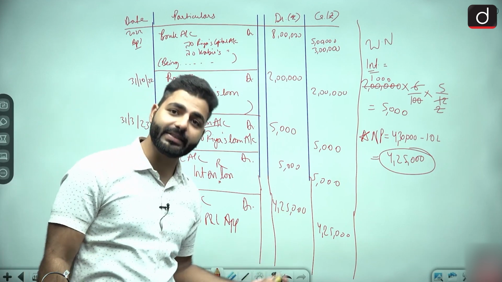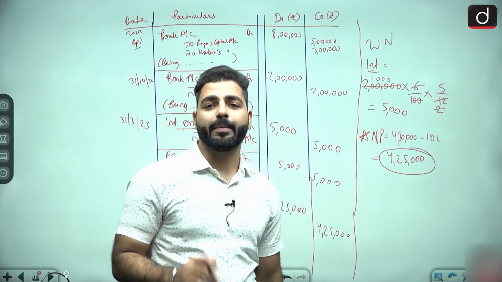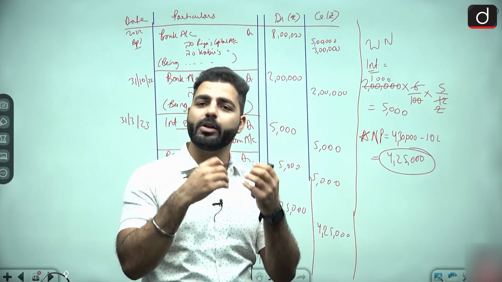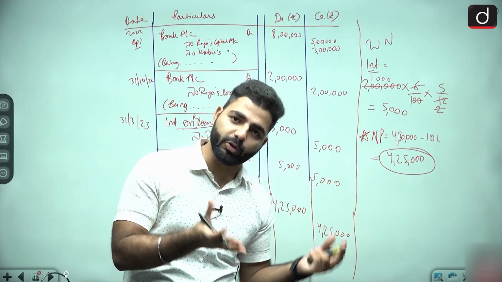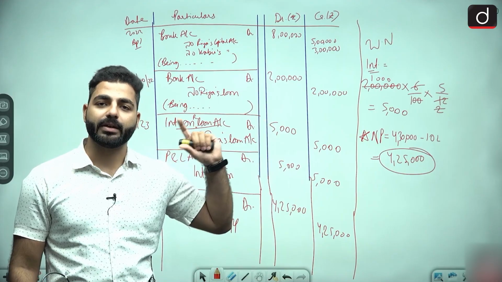Now this profit will be distributed to the partner's capital, yes or no? Because nothing is given, no appropriation is given. No interest on drawing is given, no interest on capital is given, right? No salary or remuneration is given. So we have to assume the whole profit will be transferred to the partner's capital account.